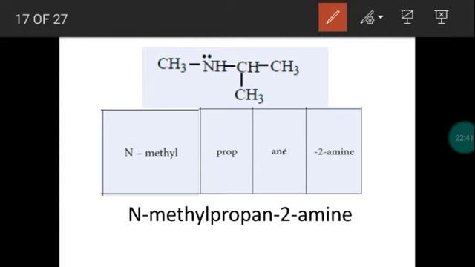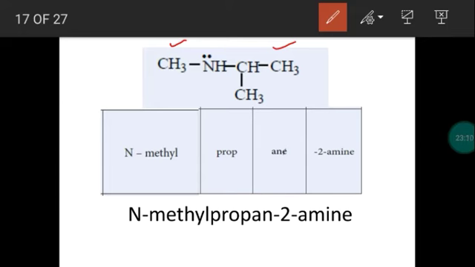Next one. This is an example of secondary amine. While giving the name for secondary amine, you have to be very careful. Out of 2 alkyl groups, you just fix one alkyl group as a parent chain. So here what are the alkyl groups present? We have methyl group and isopropyl group. So out of 2 alkyl groups, we have to fix one as a parent chain, the longest chain.